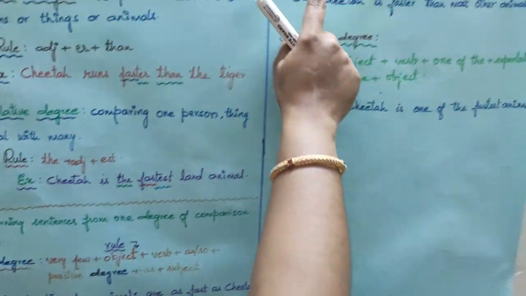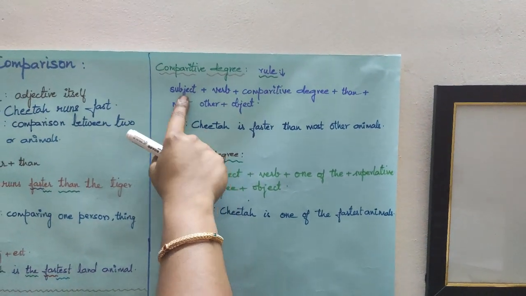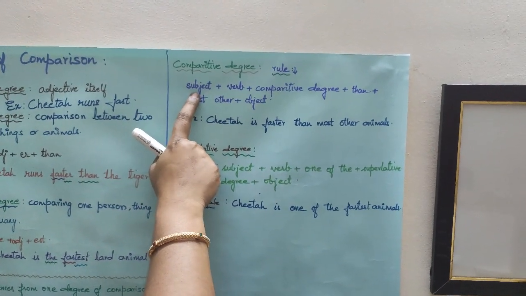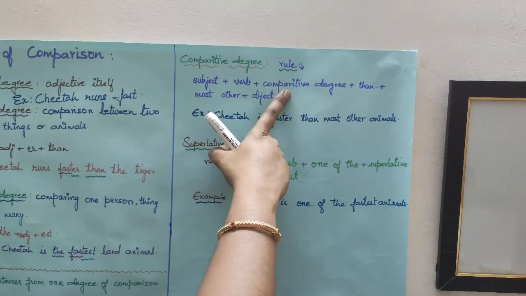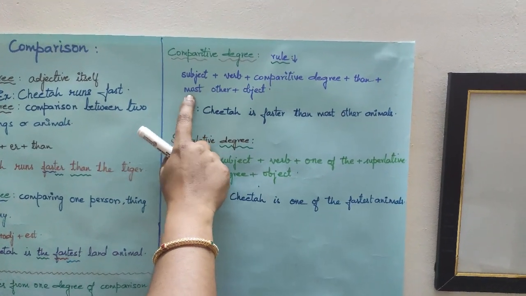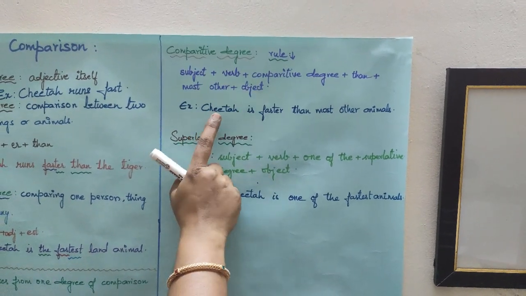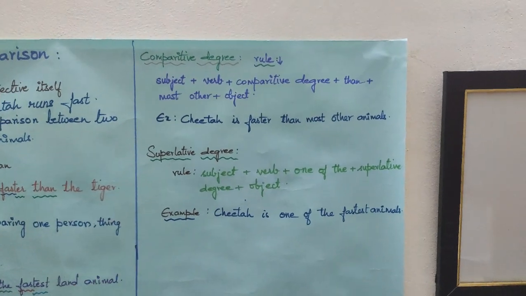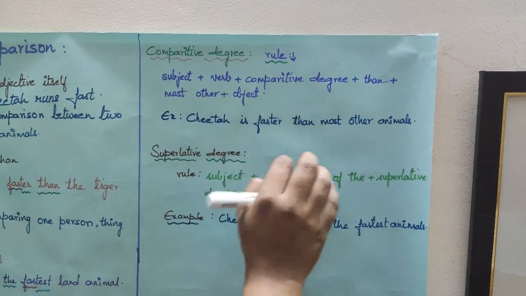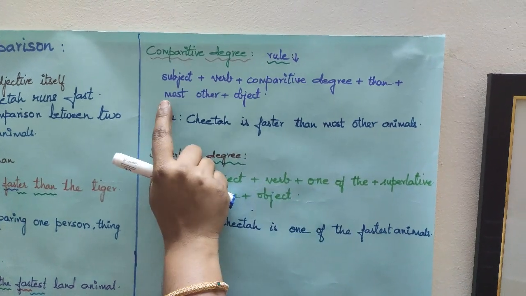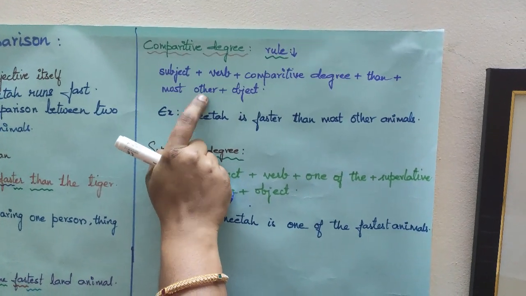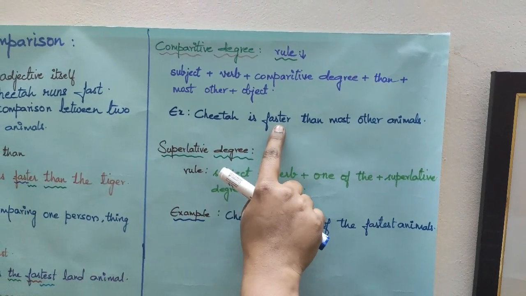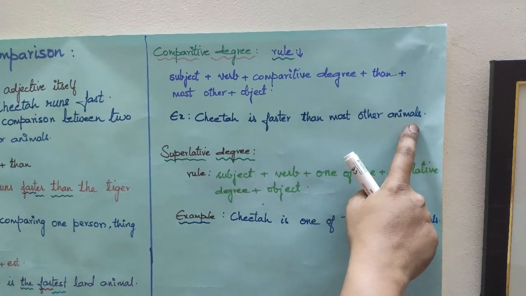Now coming to comparative degree rule, here when we are comparing, the rule is subject plus verb plus comparative degree plus than plus most other plus object. Here we are telling that the cheetah is faster than most other animals. We are saying this in a positive manner and we are using the phrase most other in comparison. So the example becomes cheetah is faster than most other animals.